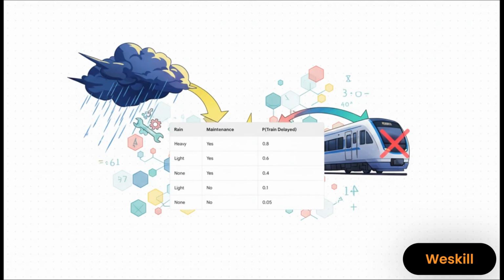And behind each of those arrows, the AI has a little rule book, a table just like this one. This is where it stores its specific knowledge. So take a look at that top row. The AI has been taught that if there's heavy rain and track maintenance happening at the same time, there's a really high 80% chance the train will be delayed. This table is what turns that simple map into a powerful prediction engine.